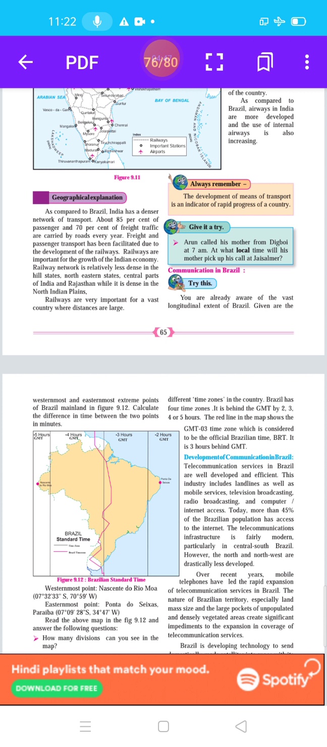Then the next point, figure 9.12, is also reduced in our syllabus.